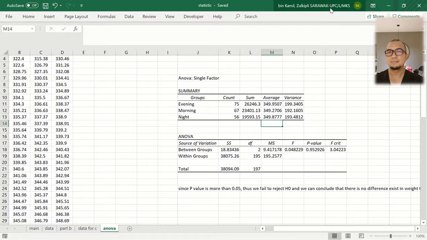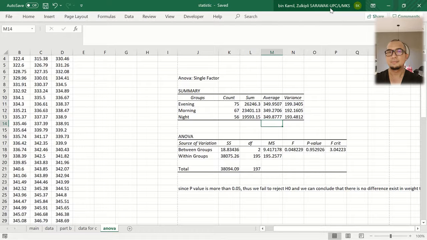From here we're going to tabulate all these shifts. We're going to separate them into 3 shifts: evening, morning, and night. From here we're going to get the count, the sum, the average, and the variance. SS is the sum of squares, DF is degrees of freedom, MS is the mean square, and the F value is the ratio of this over this, and then the F critical value is the upper critical, as we assume alpha is 0.05.